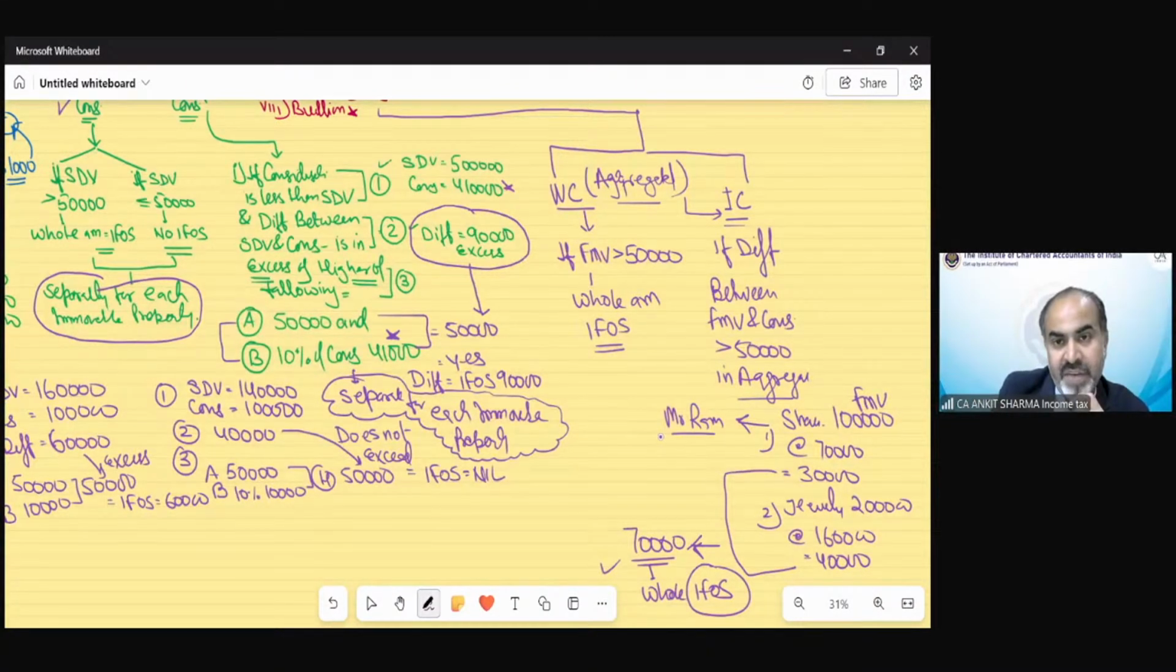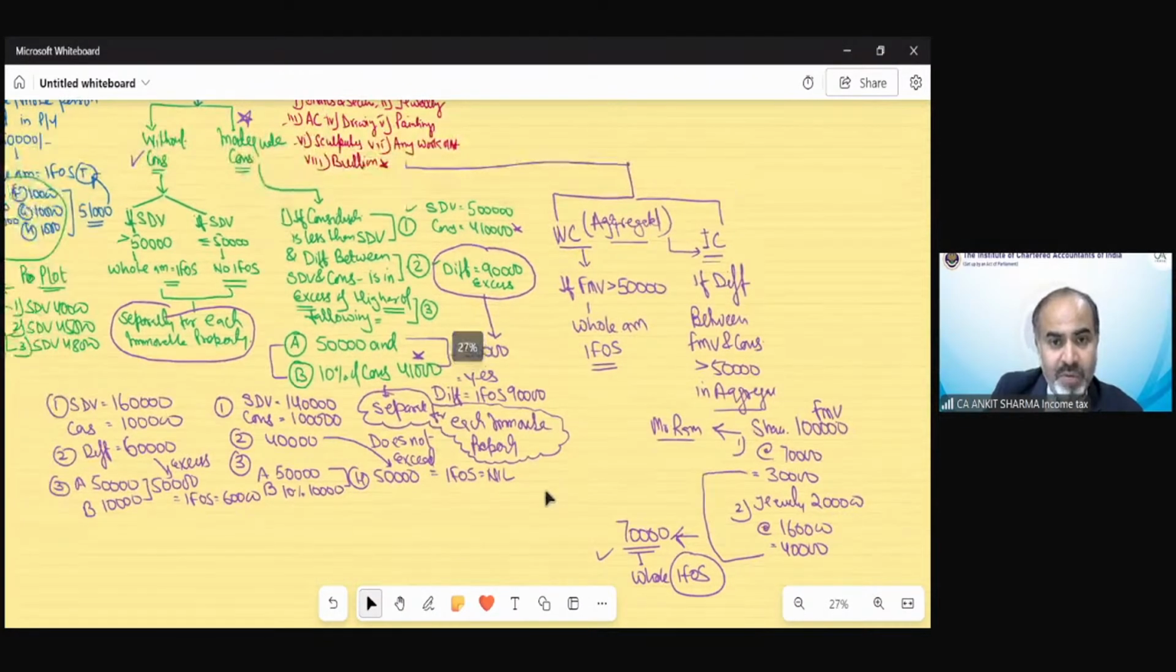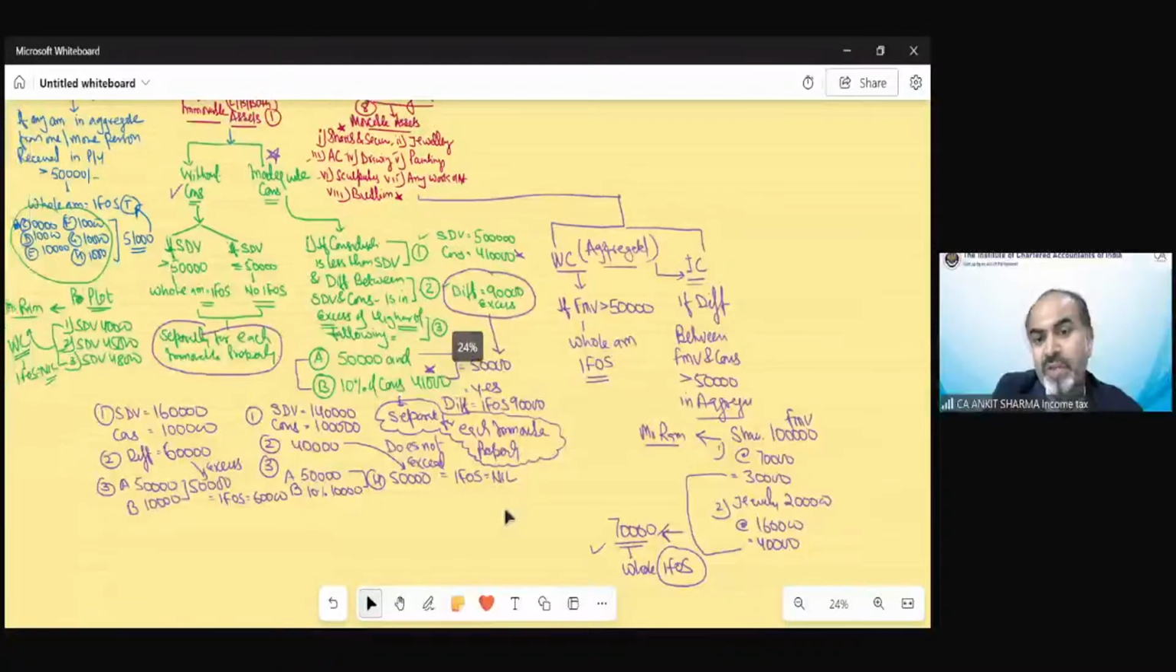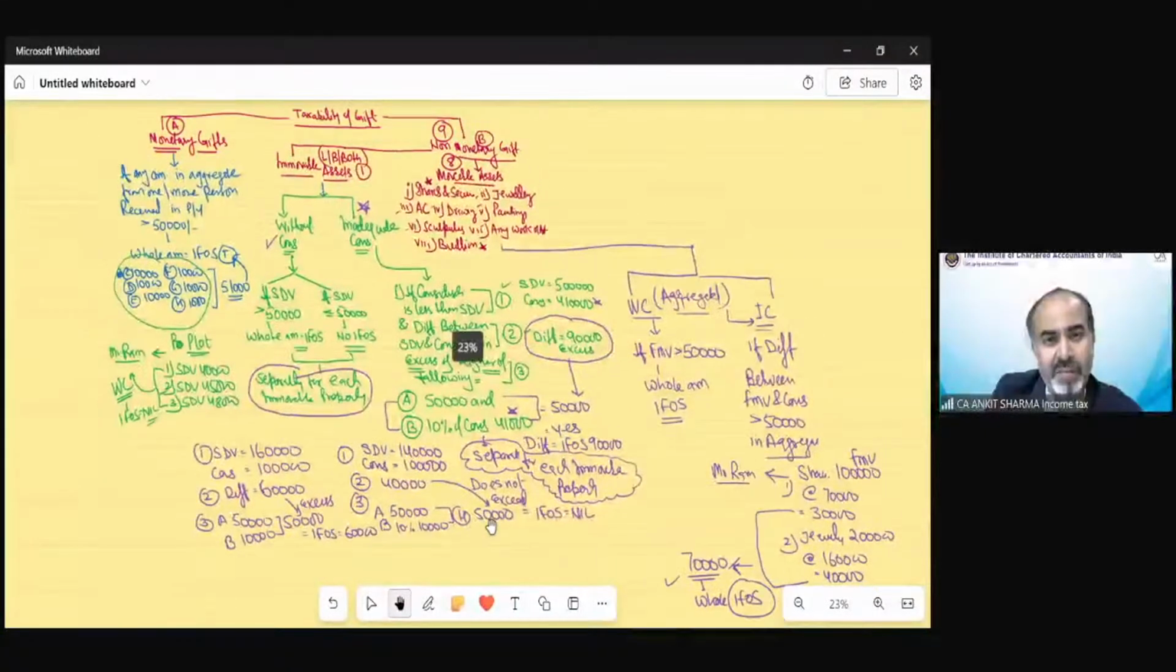In the same case, if FMV without consideration we are receiving, then the aggregate of FMV of all the assets needs to be taken together. And if it exceeds 50,000, then the whole amount is going to be taxable as income from other sources. So those are the provisions in case of gift. You can see this is important for the purpose of examination because we are having multiple provisions over here regarding gift cases.